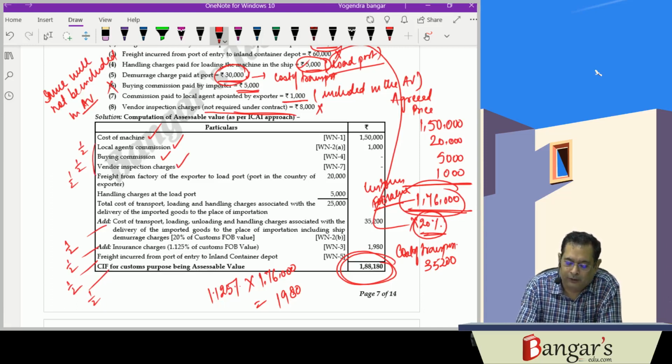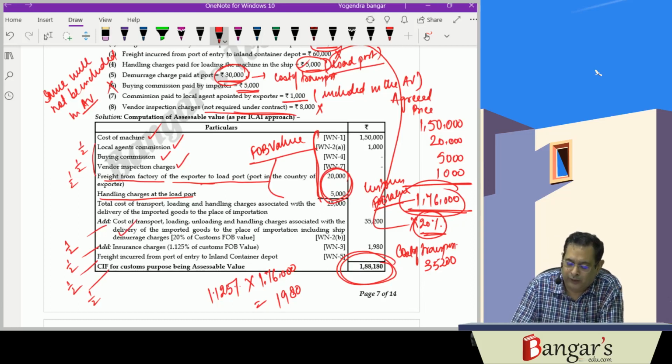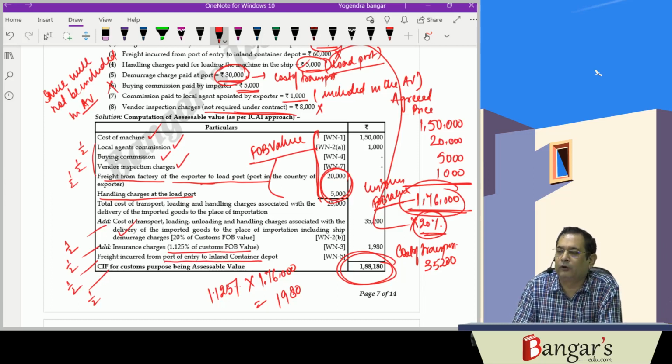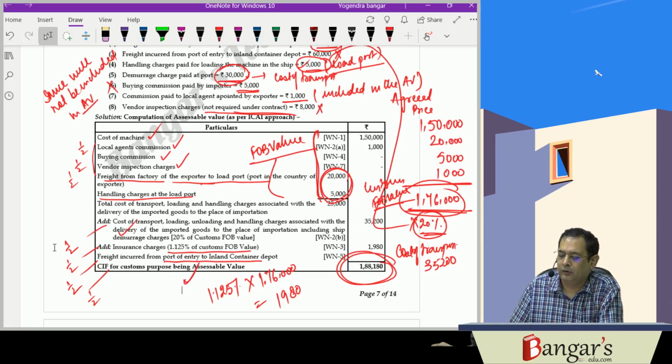Half of the marks have been assigned for this. Then freight from factory of the exporter to the load port and handling charges together give you the FOB value. We will be adding cost of transport, 20% of the FOB value, but this is included in cost of transport. Demurrage charges were also included where? In the cost of transport. Then we add insurance charges, which will be 1.125% of the customs FOB value. Freight from port to ICD will not form part of the assessable value. This is basically the CIF value for the purpose of charging the duty of customs.